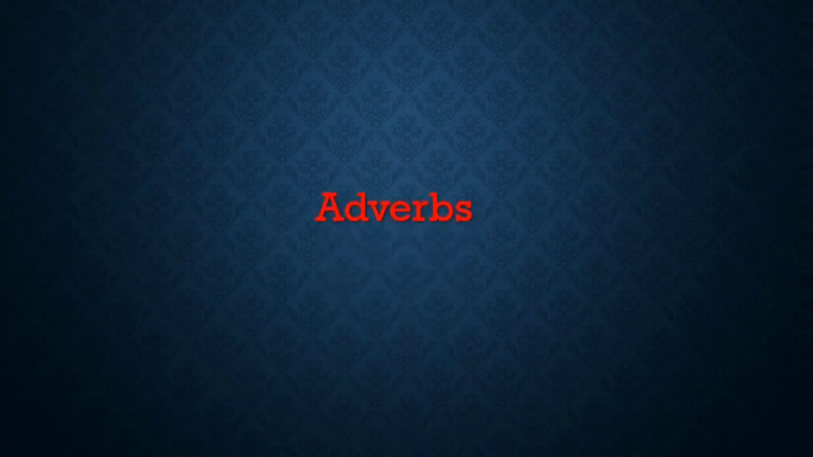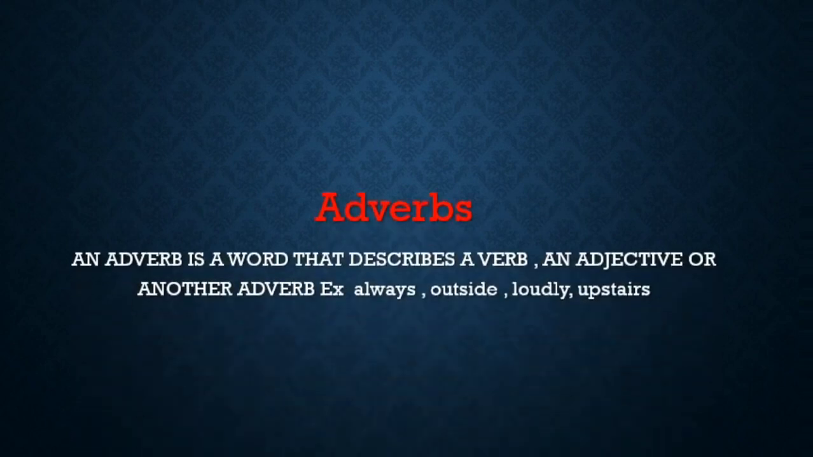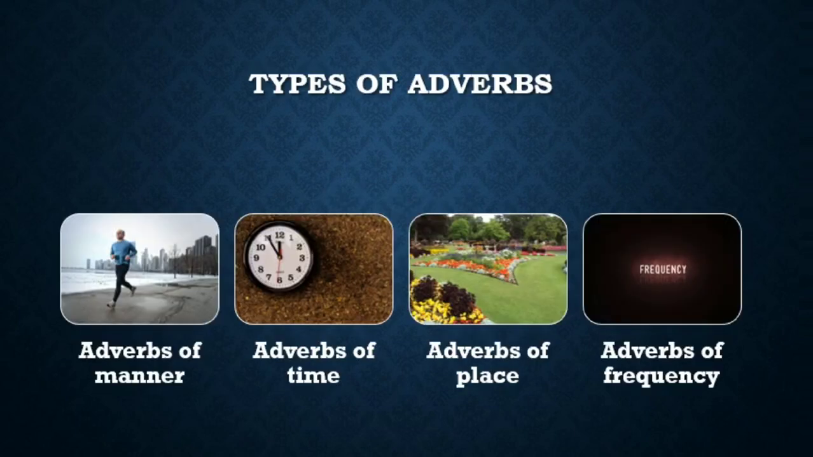I am your host Vedant Chawla and today we are going to learn adverbs. What is an adverb? An adverb is a word that describes a verb, an adjective or another adverb. For example, always, outside, loudly, upstairs, which means an adverb is a word that gives an answer to how the work is done, when the work is done, where the work is done, and how often it is done.